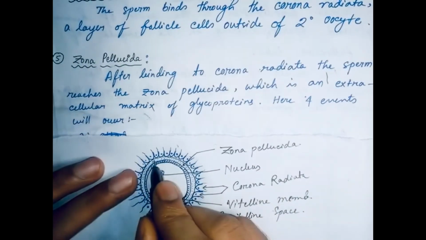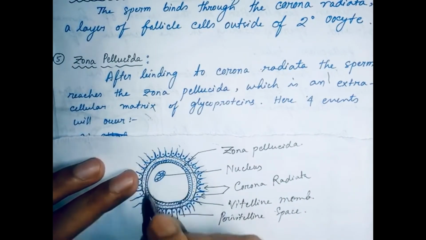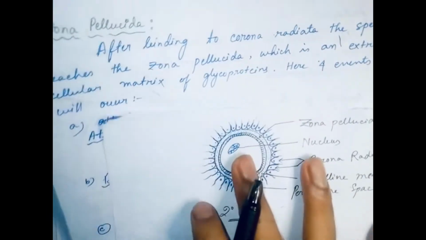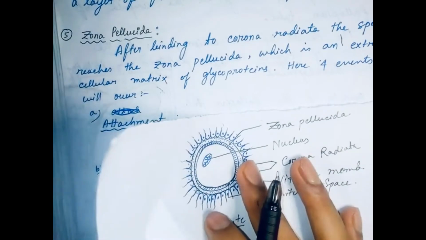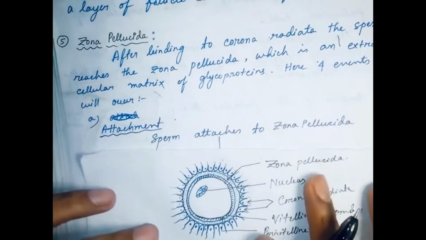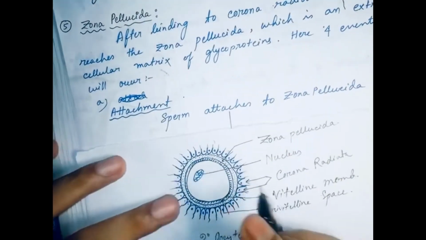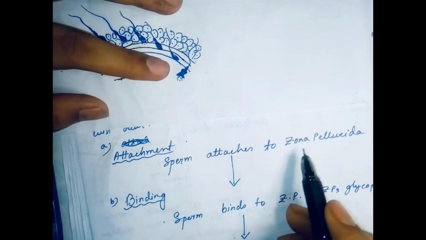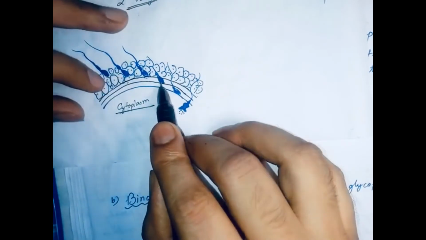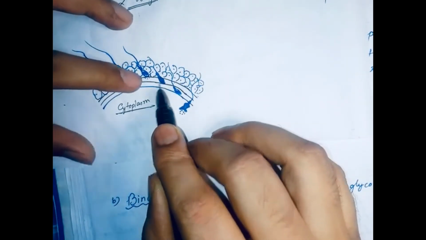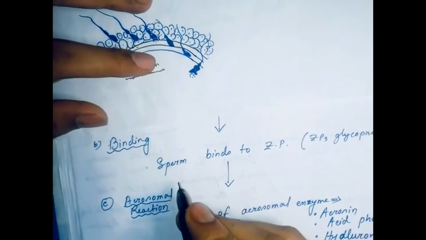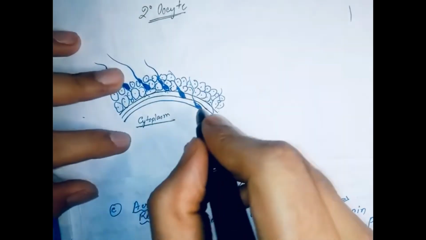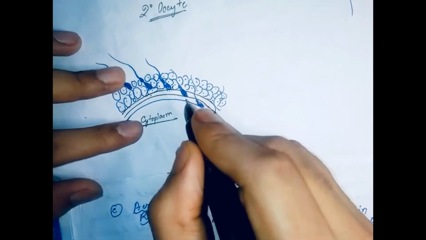Here 4 events will occur. What are the 4 events? One is attachment, second is binding, third is acrosomal reaction, and the fourth is penetration. Let's see the 4 processes. First, attachment: sperm comes and attaches to the zona pellucida. Next, binding: sperm binds to the glycoprotein of the zona pellucida.